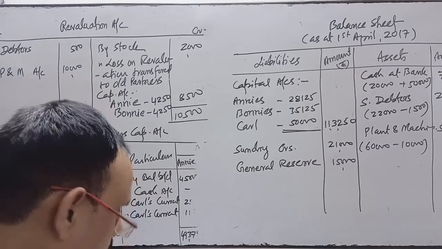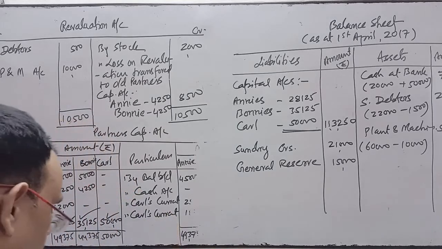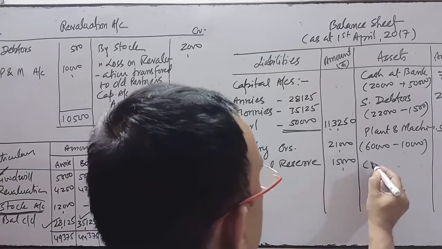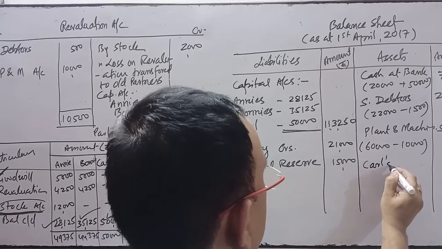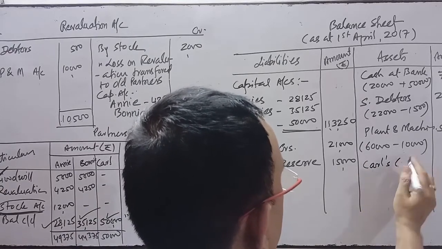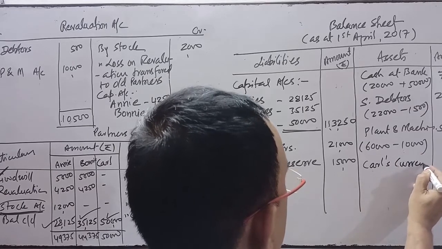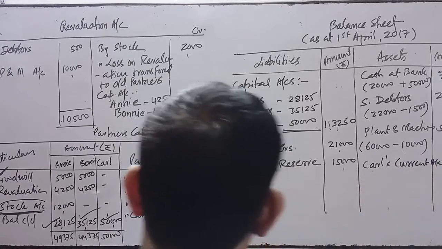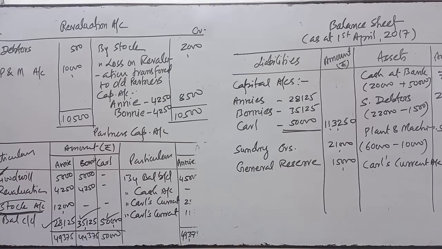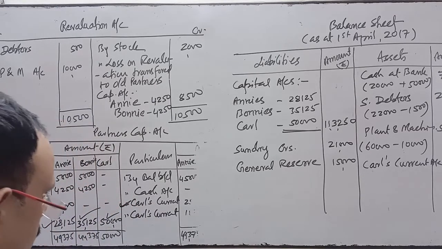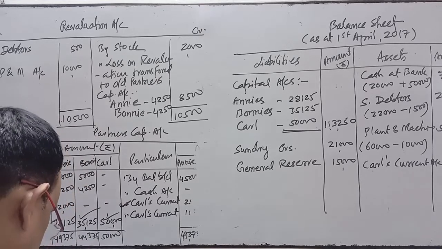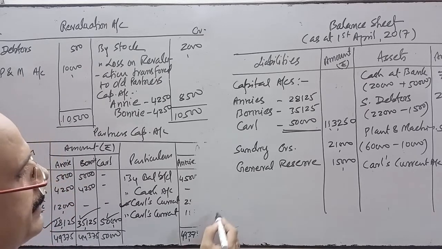One more thing, Carl's current account will be reflected over here. In Carl's current account, we have done the treatment of two things. First one is for goodwill, which was valued at 20,000.